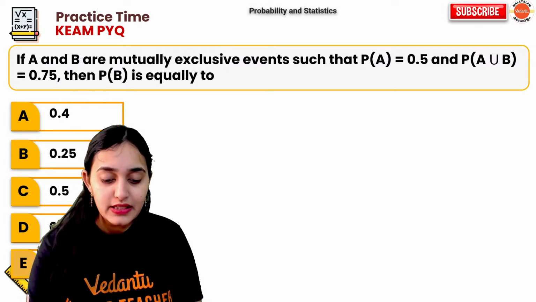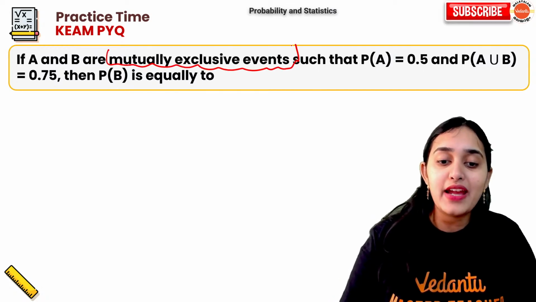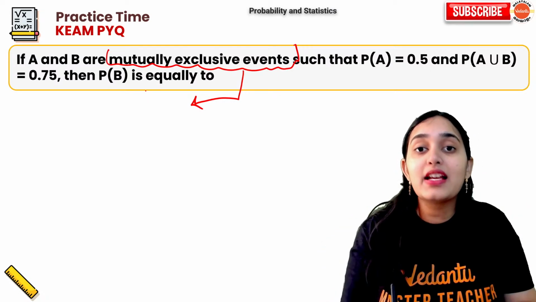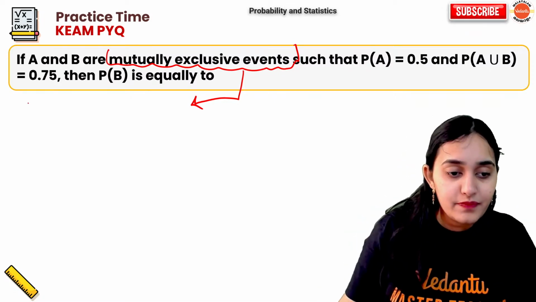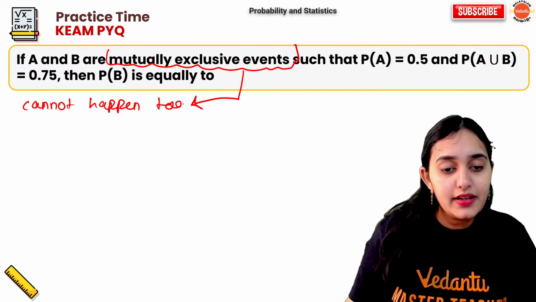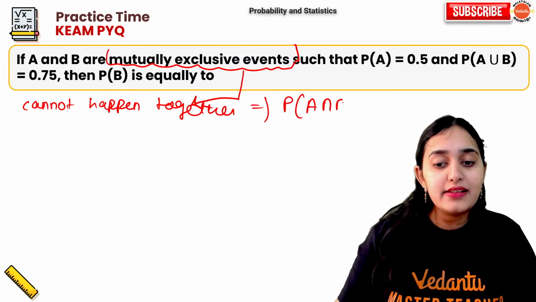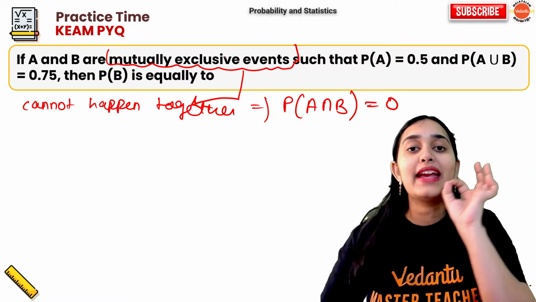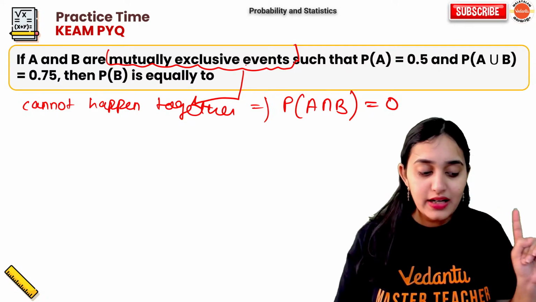Okay. Now coming to this topic, one important term has come. Mutually exclusive events. What are mutually exclusive events? Please note down. Events that cannot happen together. This implies probability of A intersection B is 0. Always. If they are mutually exclusive events, their intersection is 0 because they cannot happen together.